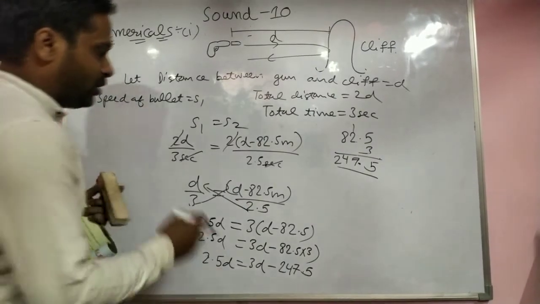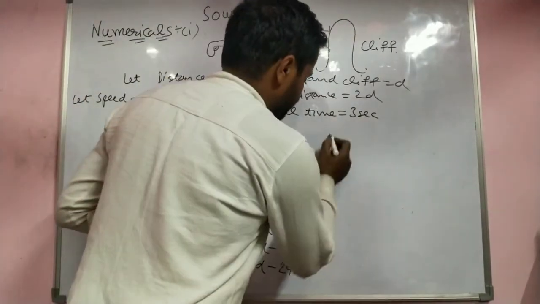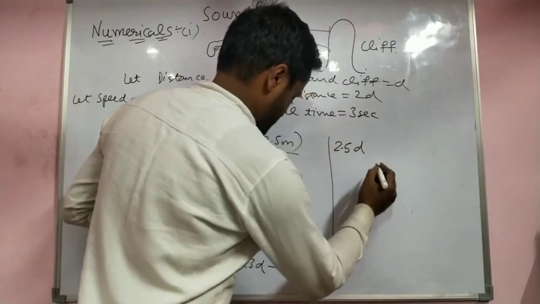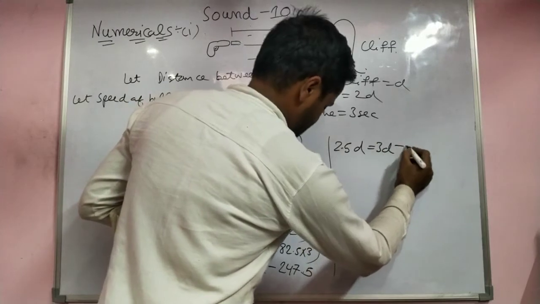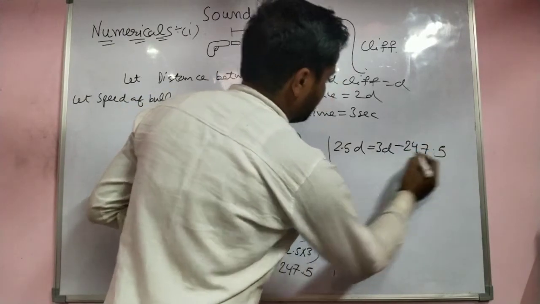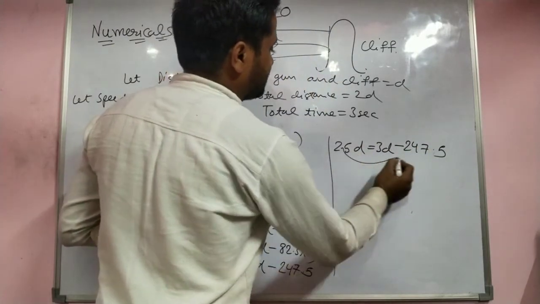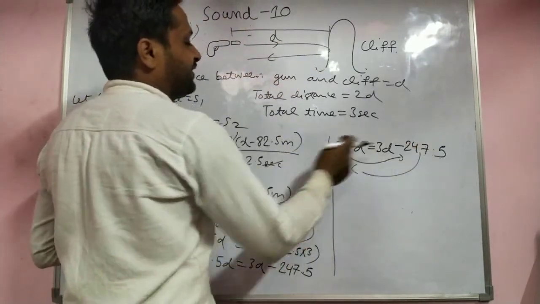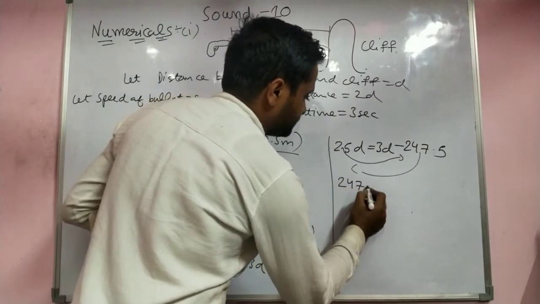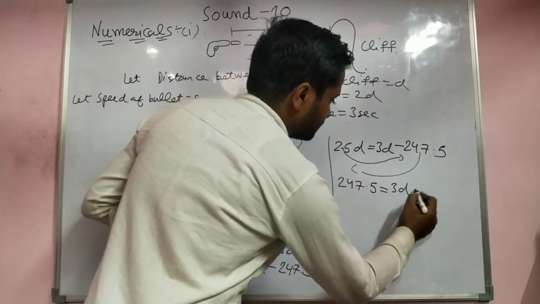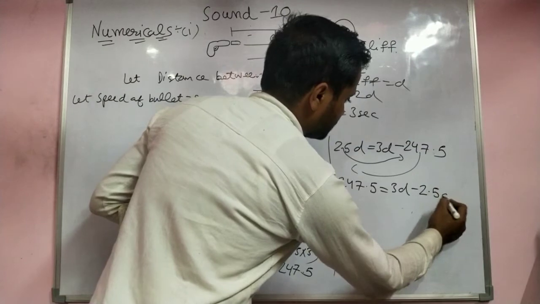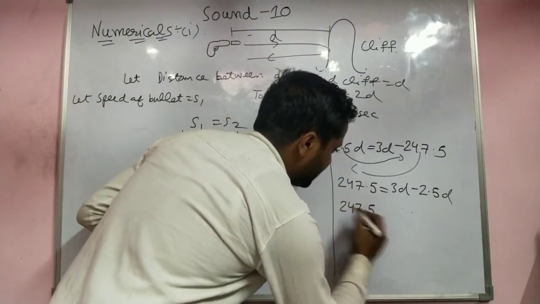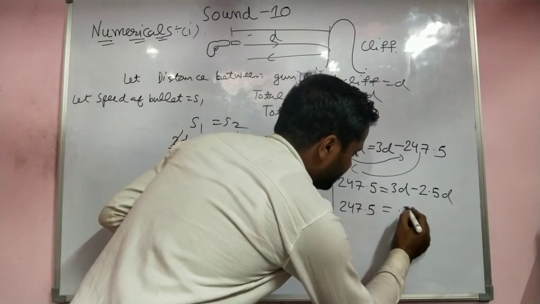Now solve again. 2.5D equals 3D minus 247.5. Take this side and this one to the other side. Here it is positive, there negative. So 247.5 equals 0.5D.